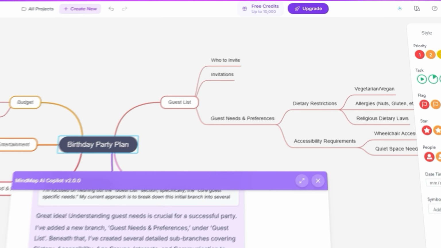Simply upload your PDFs, videos, or audio files, and watch the AI analyze your content to create a detailed mind map instantly.